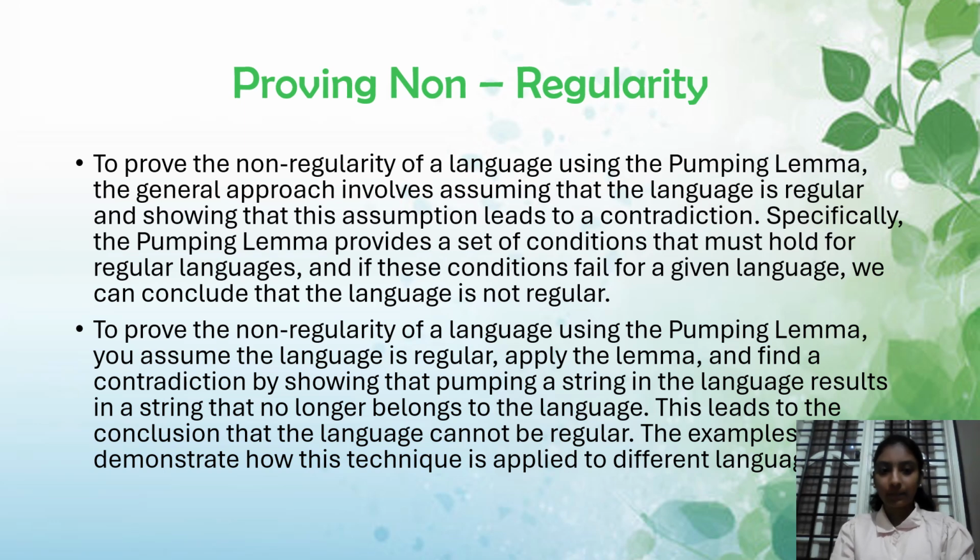Proving non-regularity. To prove the non-regularity of a language using the pumping lemma, the general approach involves assuming that a language is regular and showing that this assumption leads to a contradiction. We assume that the language is regular, apply the lemma, and find a contradiction by showing that pumping a string in the language results in a string that no longer belongs to the language.